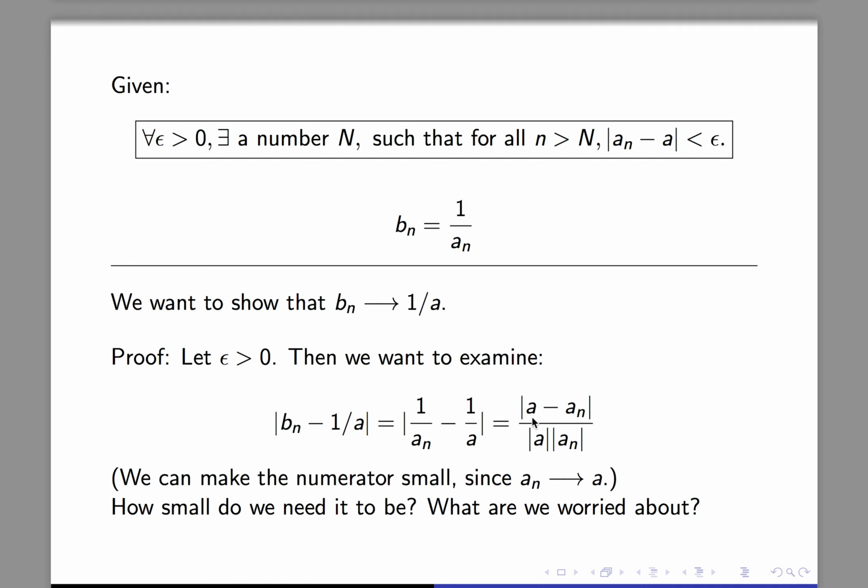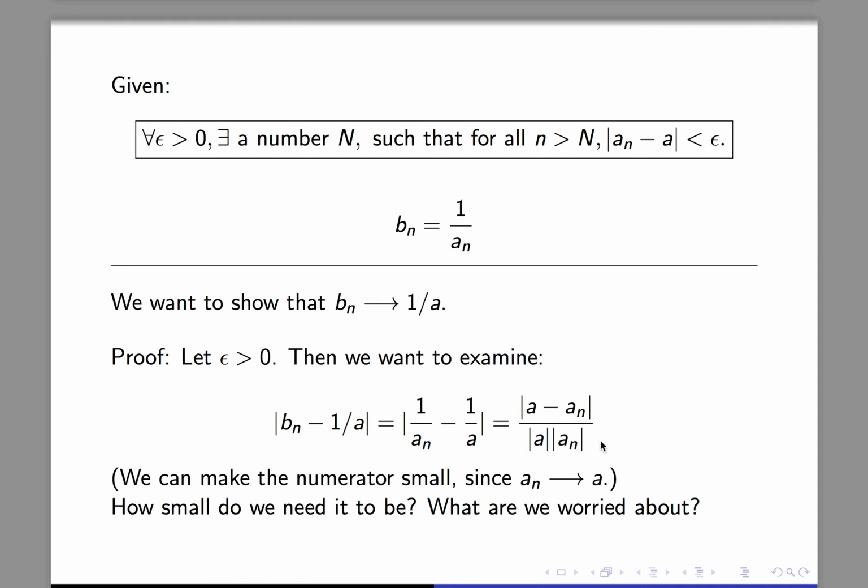So we're the boss here. We get to decide that. And so the question is, how small should we make the numerator? And what might we be worried about? Well, the absolute value of a is some number. It's a positive number because a is non-zero, and we've taken the absolute value of it.